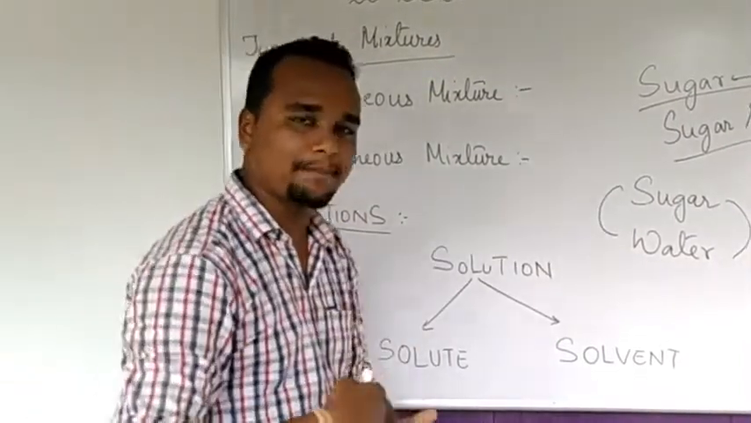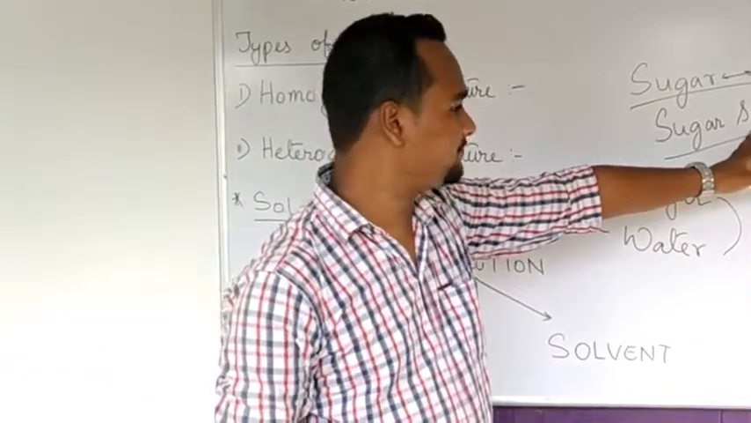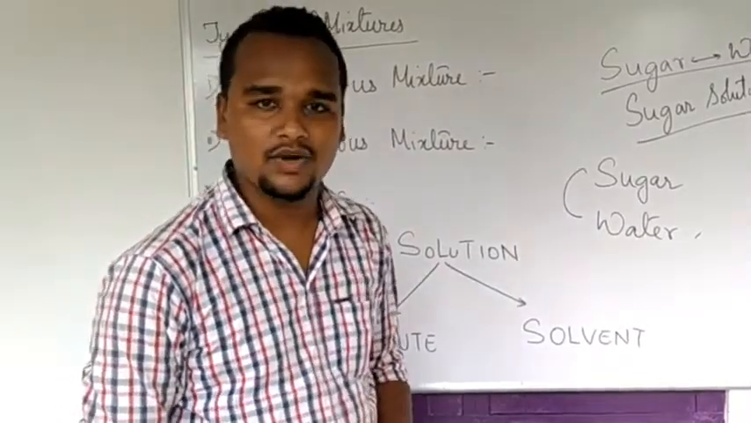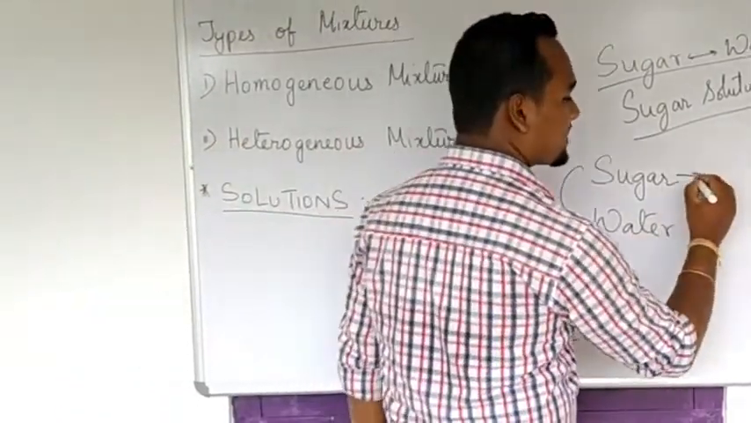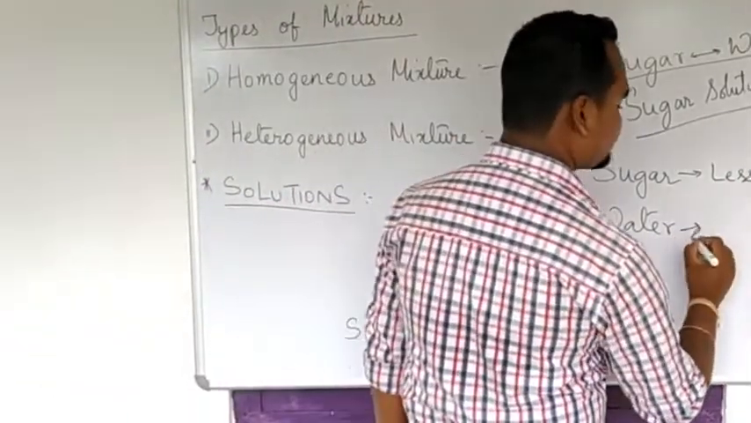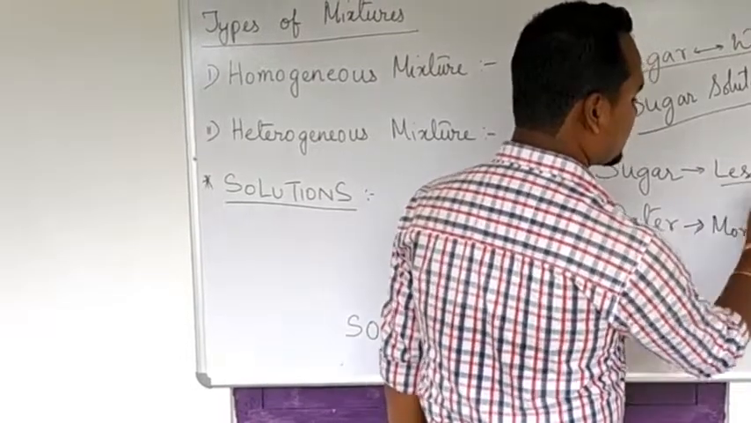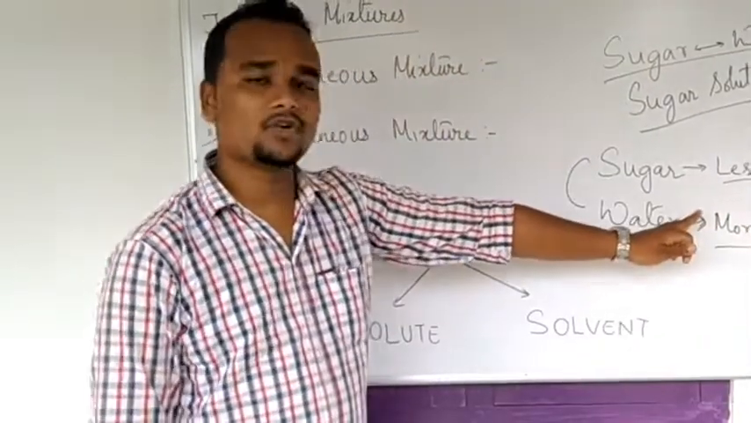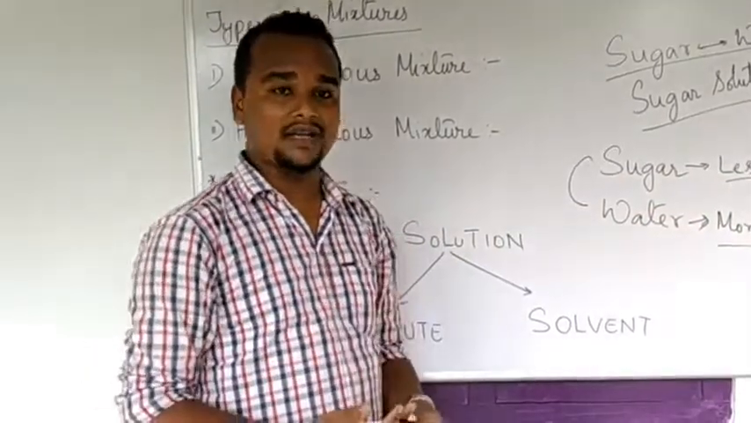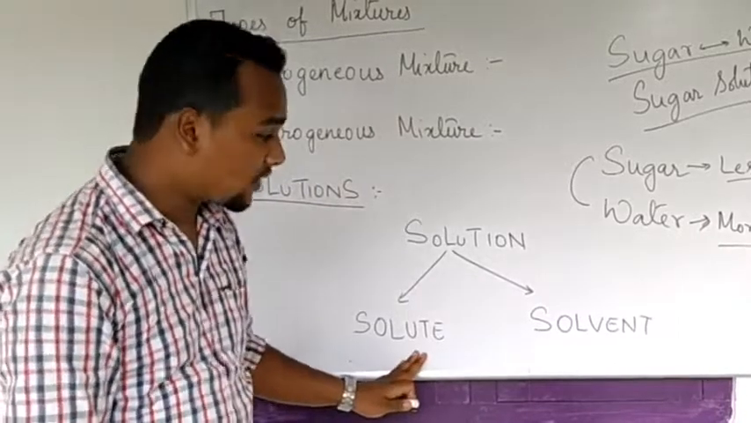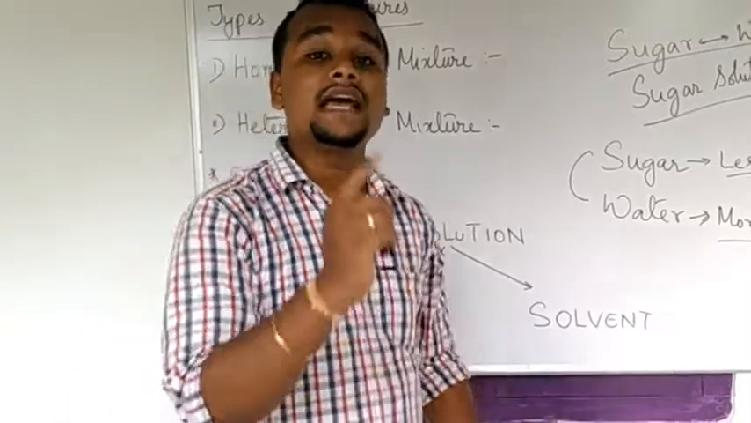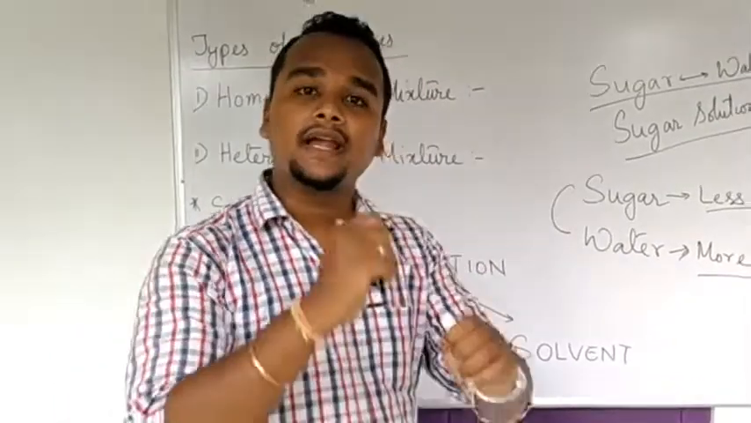Let us come back to the example of a solution. We have made a sugar solution. Now in that sugar solution, which thing is present in lesser quantity? Sugar is present in lesser quantity, right? And water is present in more quantity. I needed these two components to prepare a solution. The component which is required in lesser quantity is called the solute, and the one which is required in more quantity is called the solvent.